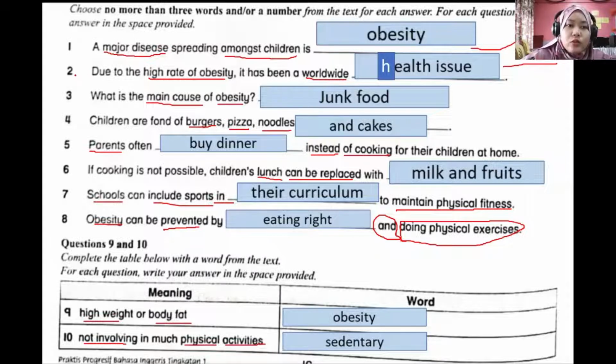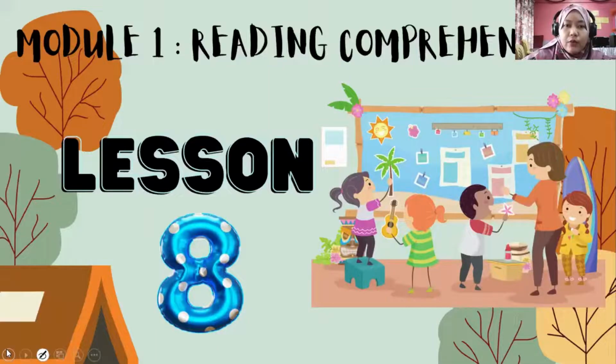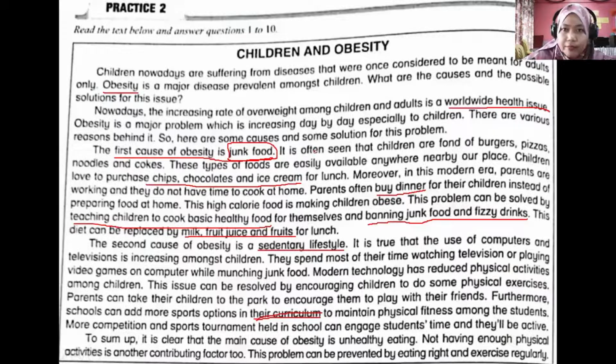So for question number 2, due to the high rate of obesity, it has been a worldwide what? The clue here is high rate of obesity and also the word worldwide. Let's look at the passage whether we got the clue there. Yes, we got the clue. If you look at the second paragraph, nowadays the increasing rate of overweight among children and adults is a worldwide health issue. So the word worldwide here. So the answer is